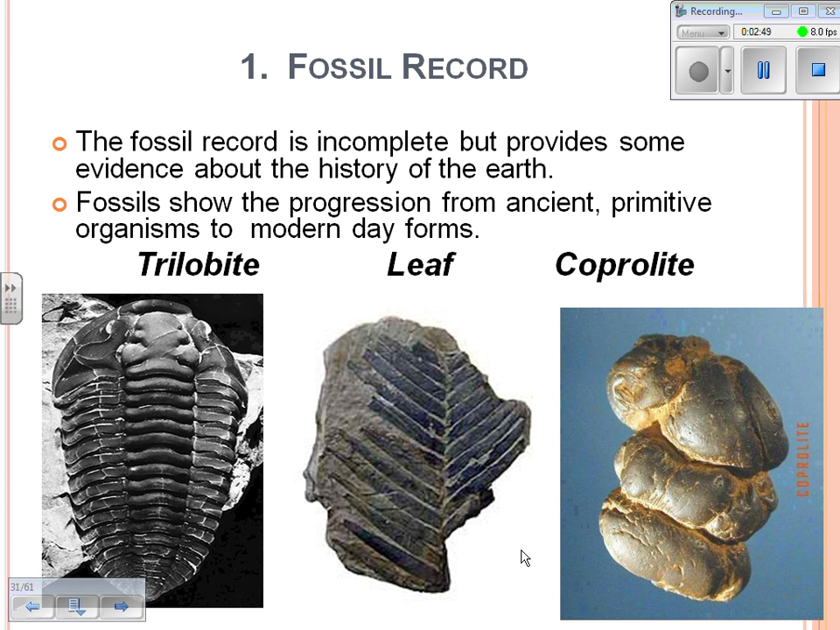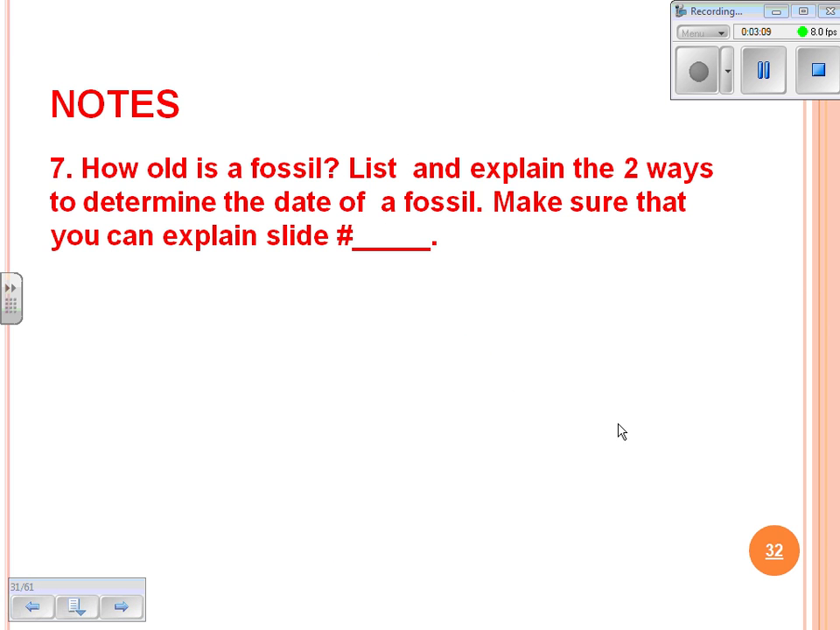The fossil record is incomplete, but of course it does provide some evidence about the history of the Earth. When we look at the trilobites and the leaf and the coprolite, these show a progression from ancient primitive to modern day forms.